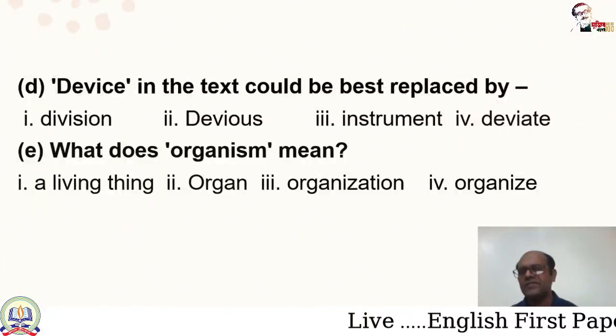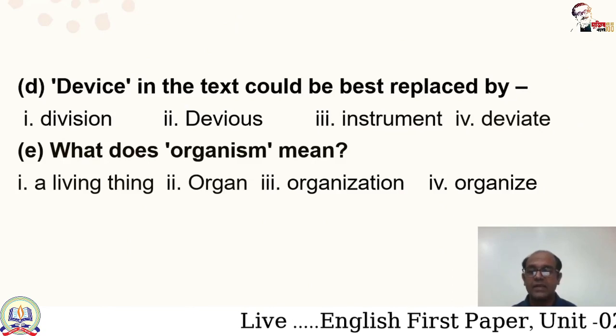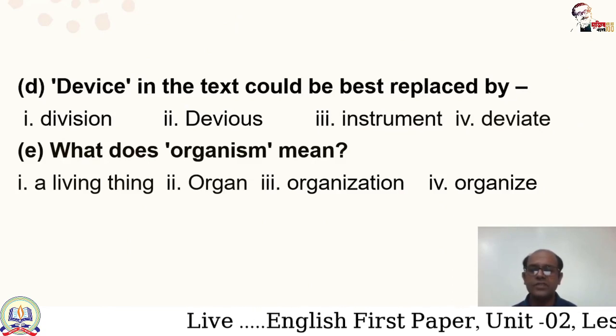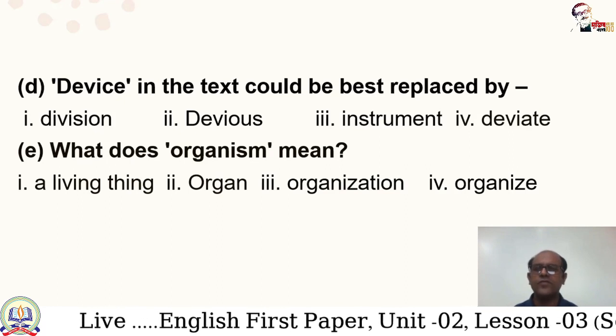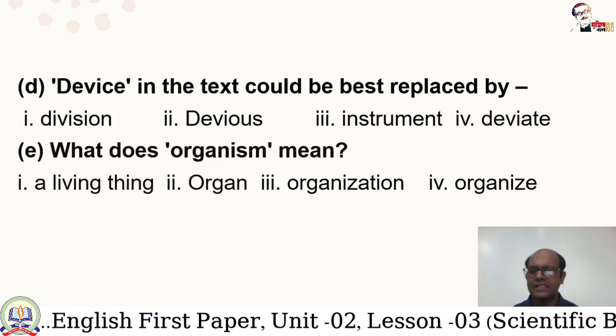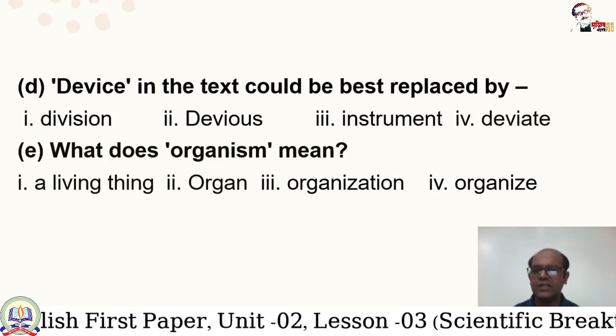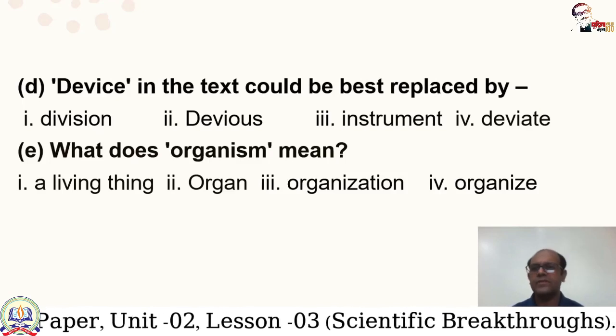Question D. Device in the text could be best replaced by option 1, division, option 2, devious, option 3, instrument, and option 4, deviate. So which will be the correct answer for device? Device means instrument. So here instrument in the text could be replaced by device.